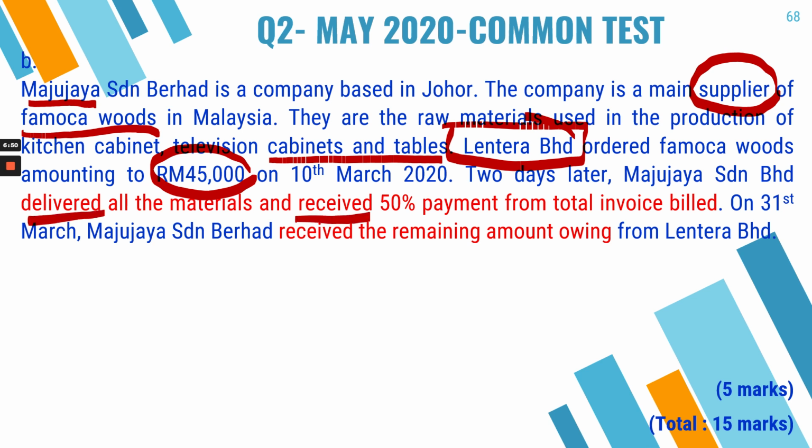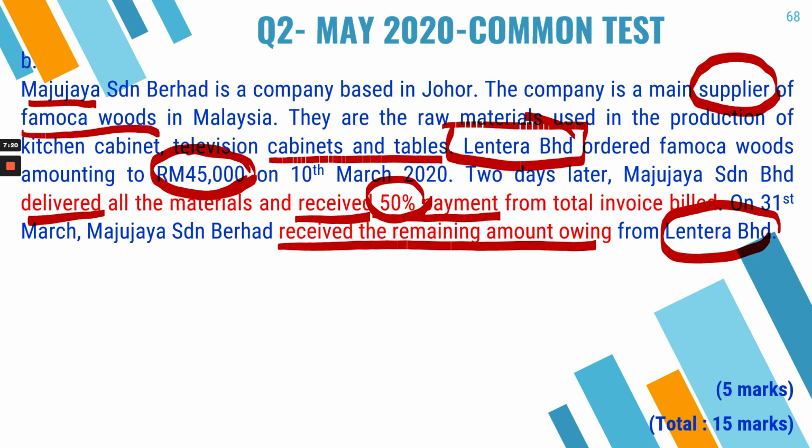right? And at the same time, when Maju Jaya delivered the goods, it received payment from the total invoice being billed. You bill the invoice to Lantera. So 50% of the total payment, meaning that 22,500, 50% of 45,000. And on 31st of March, Maju Jaya received the remaining amount, meaning that 50% was received somewhere in March. Yeah, but the remaining 22,500 was received somewhere in